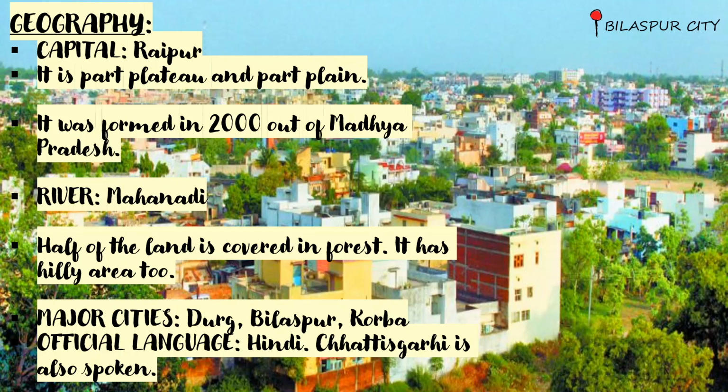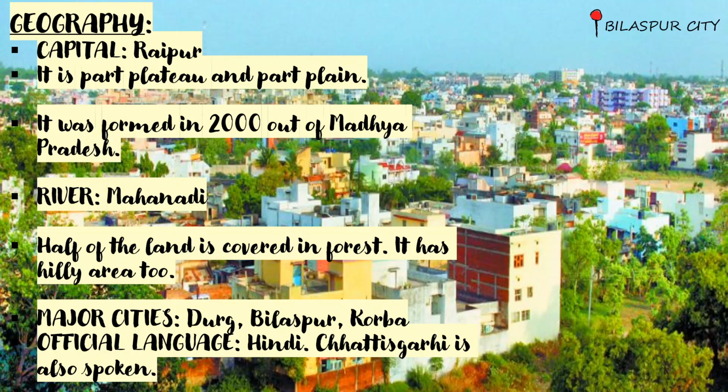It is part plateau and part plain. It means this Chhattisgarh has a plateau portion, that is the rocky one, and the plains are also there. It was formed in 2000 out of Madhya Pradesh. It means before 2000 it was in Madhya Pradesh. Now, Mahanadi is the river which flows through the state, and half of the land is covered in forest. It has hilly areas too.